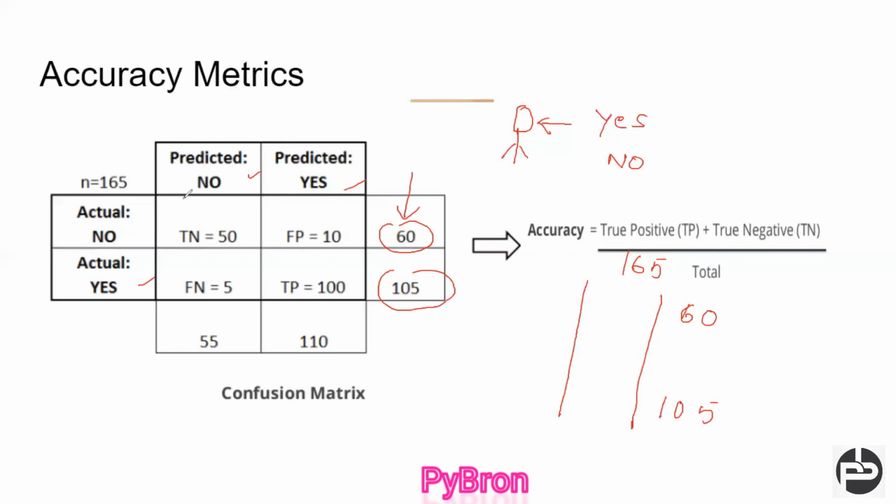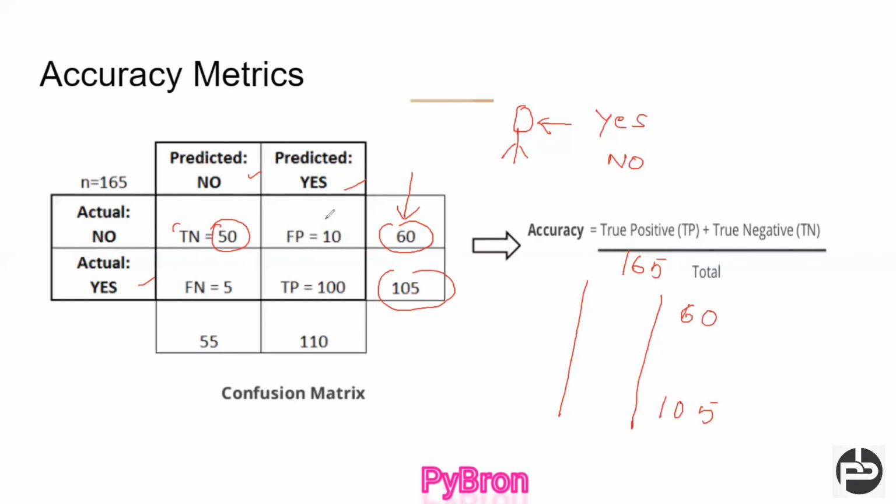I asked the machine, and the machine says true negative. What is meant by true negative? Just try to understand: the lady is not pregnant, and the machine is also saying no, she is not pregnant. So it's correct, and that is known as the true negative. Out of 60, for 50 ladies, actually they are not pregnant, and the machine is also saying they are not pregnant.